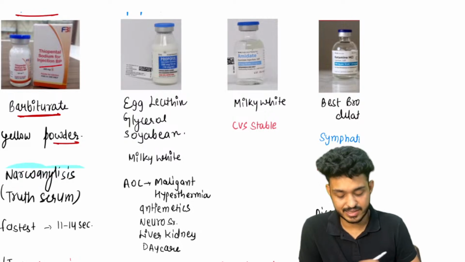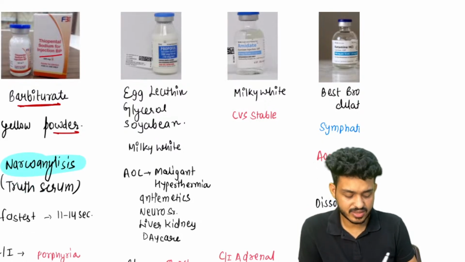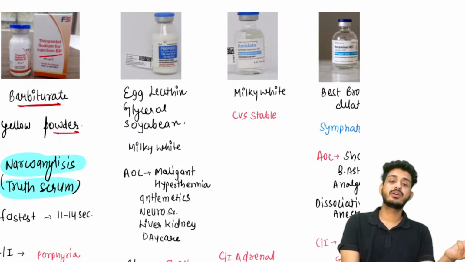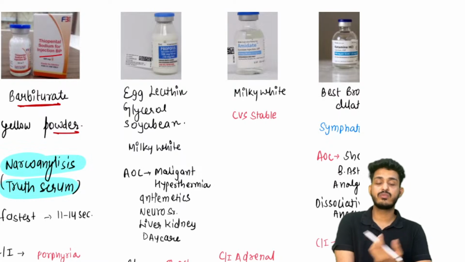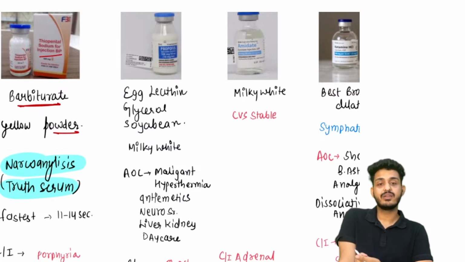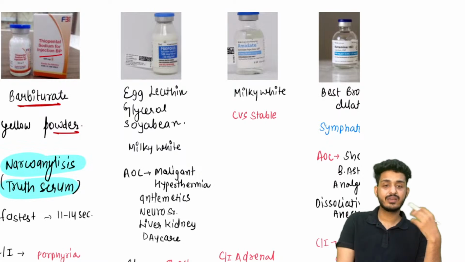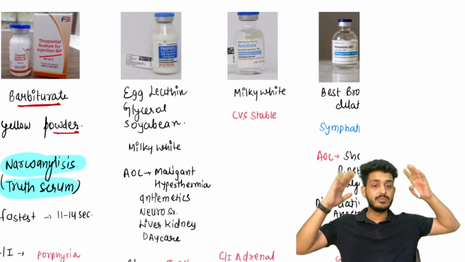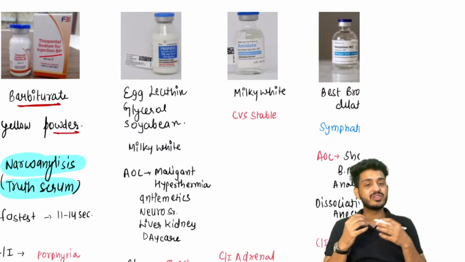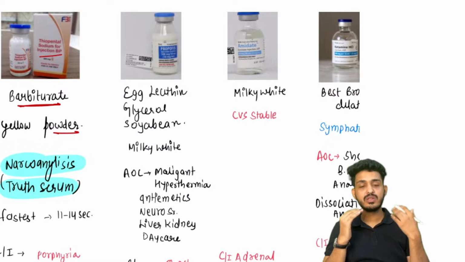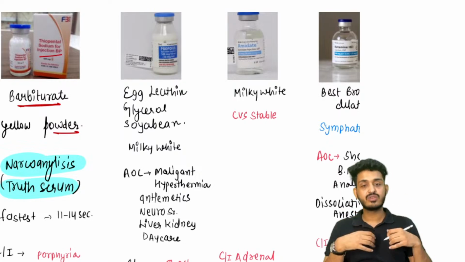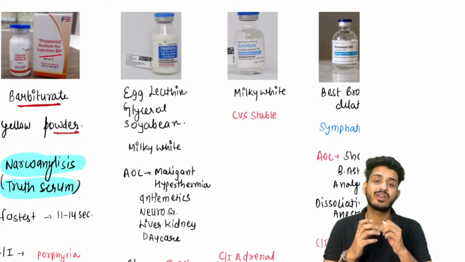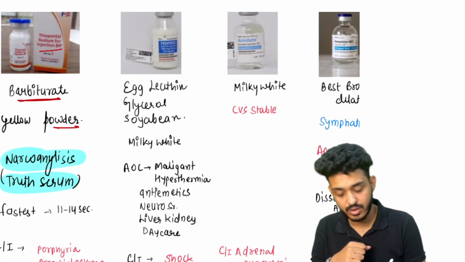for narco analysis. Can anyone tell me what is narco analysis or truth serum? I think you must have seen the movies. In movies, a person will come to the criminal and inject something, and after that, what will happen? Because of this injection, their cognition will go down, and because of that the patient will be telling everything. He is not able to process what he is saying, right? Cognition is already down, so whatever is in his mind will come out, and that is known as truth serum. That is used for narco analysis.